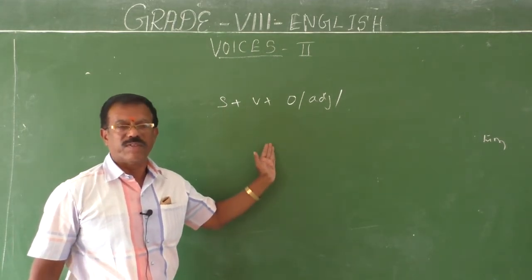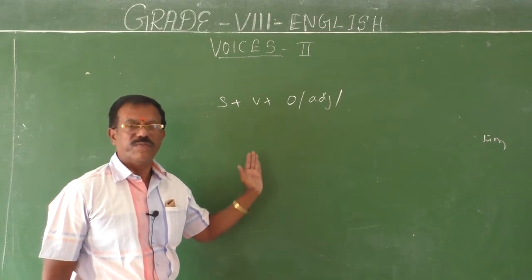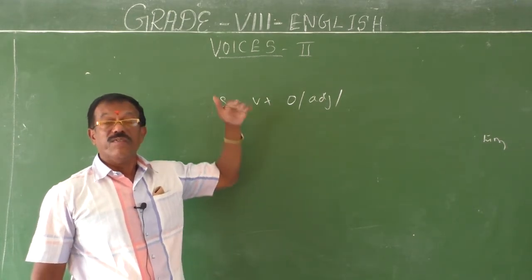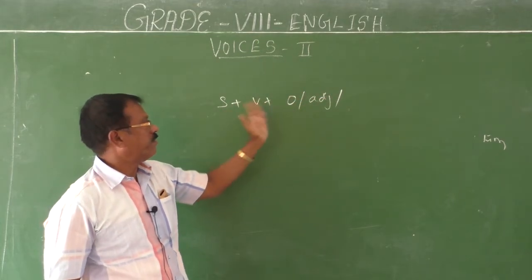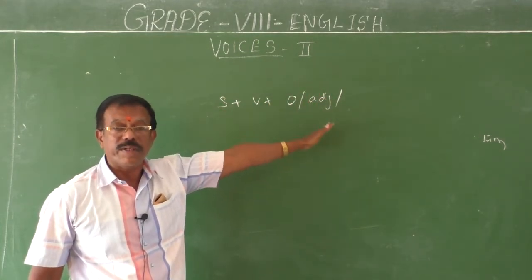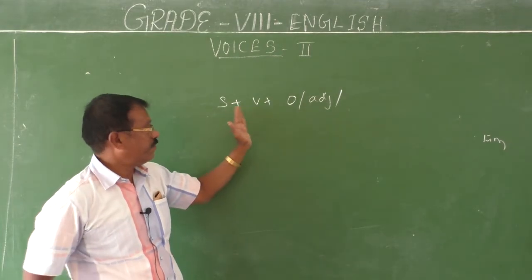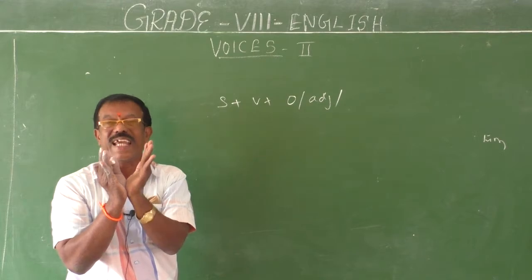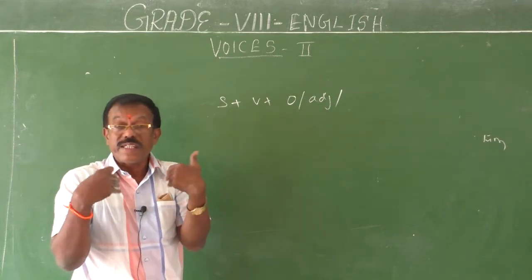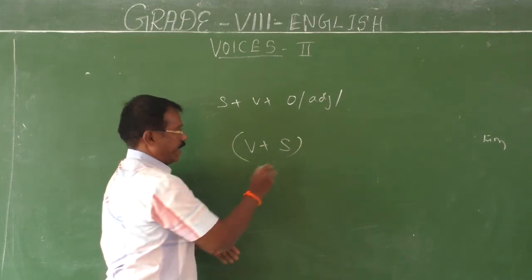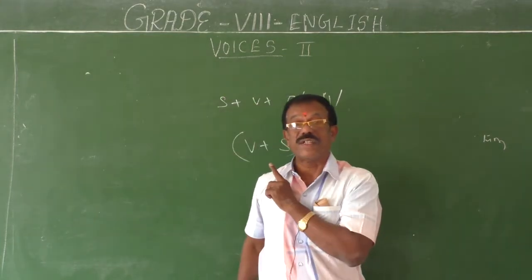The verb may be finite verb, non-finite verb, infinitive, whatever it may be. But subject should be followed by the verb. Verb may be followed by object, adjunct, or complement. Sometimes subject and verb itself can form a sentence. That is the structure of a statement. Okay, fine. Then what is the structure of a question? Verb should be followed by the subject. That's important. You should know the structure.